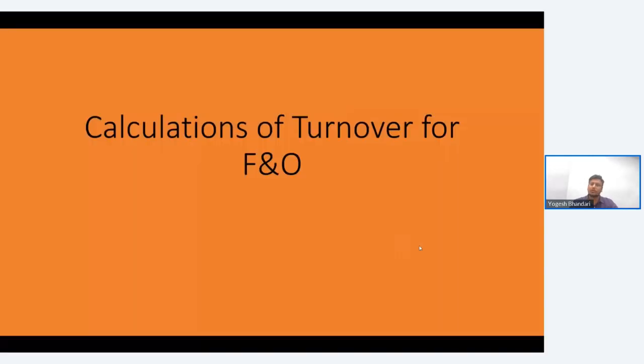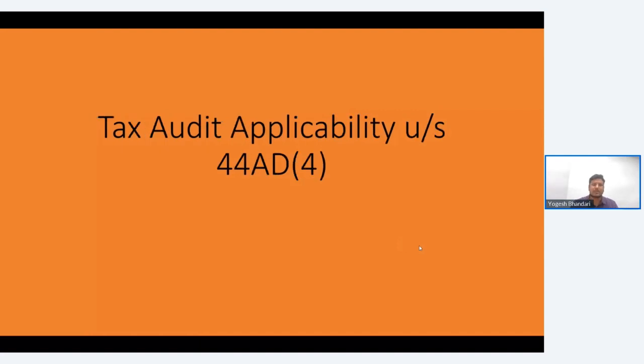Now, it is also important to discuss one more provision, that is tax audit applicability under section 44AD. So before understanding 44AD, let us try to talk about 44AD subsection 1. Before going into the provision, let me just explain you certain terms. One is eligible assessee. So who are eligible assessees? Individual, HUF and partnership firm. Only these three. And there is eligible business.